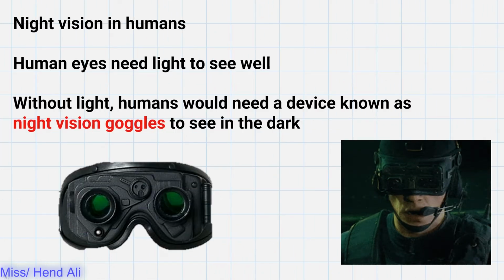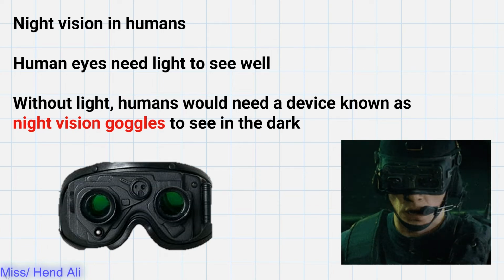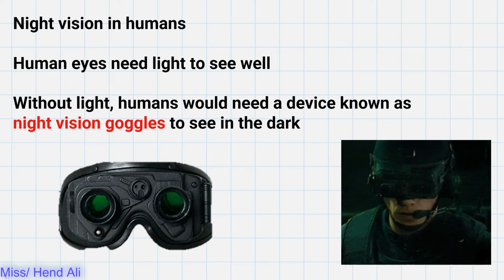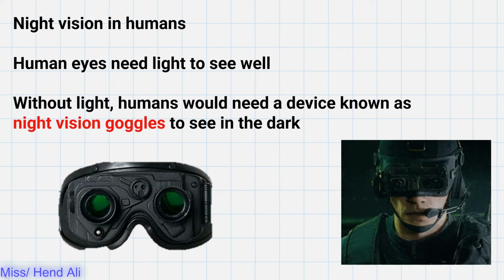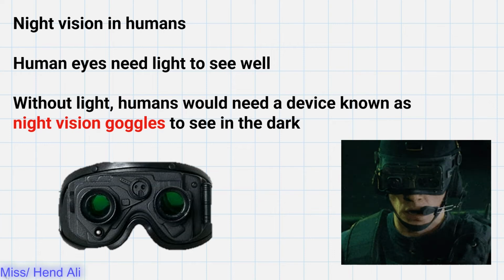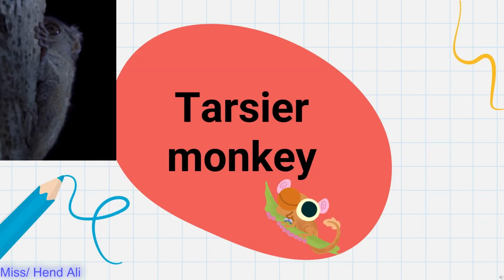Night vision in humans. Can we see in the dark? No, we can't. Without light, we can't see. So what should we do? We can use night vision goggles to see in the dark. But for animals, what do they do to see in the dark?